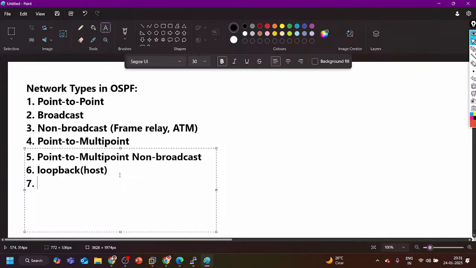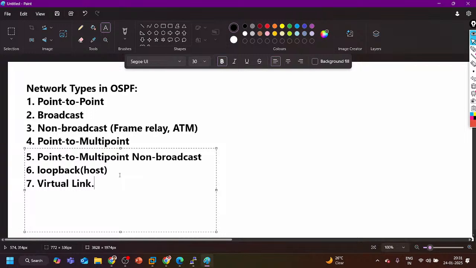The last network type is virtual link. We use a virtual link to extend which area? Area 0, the backbone area.